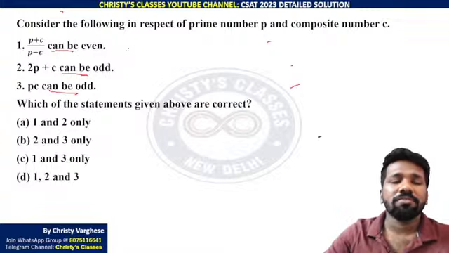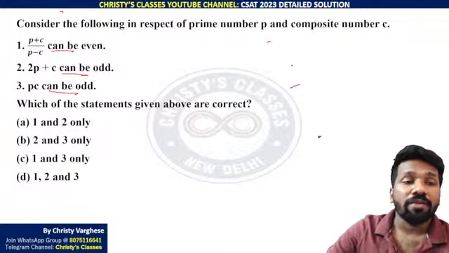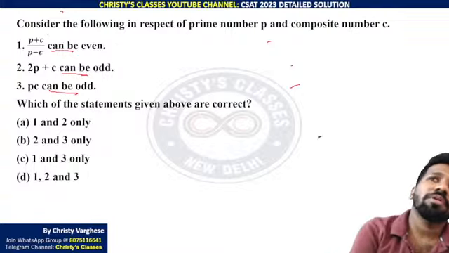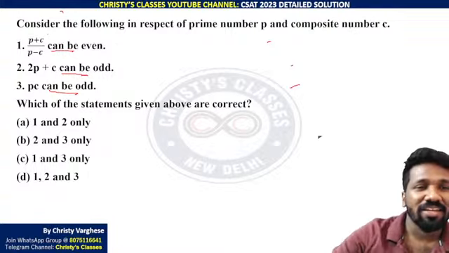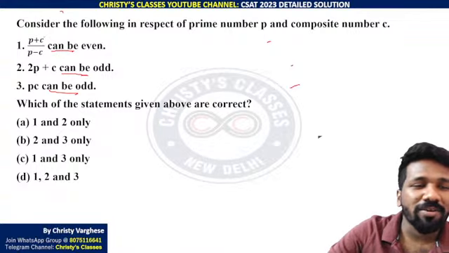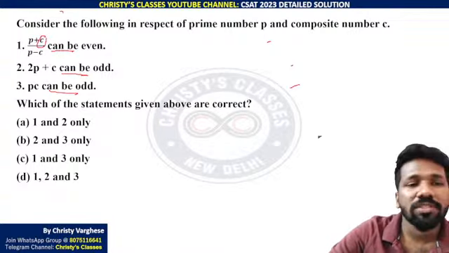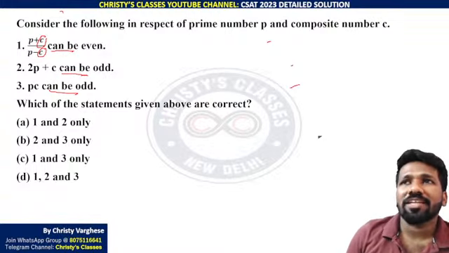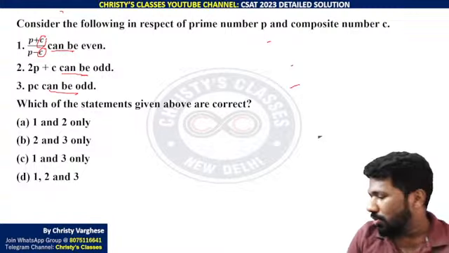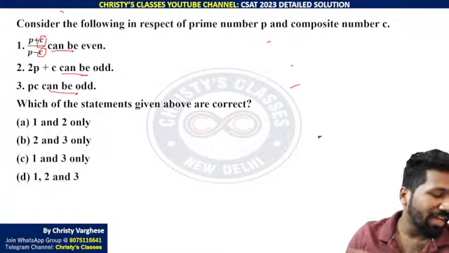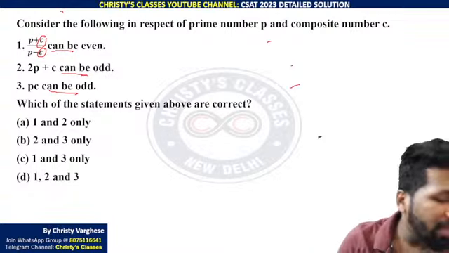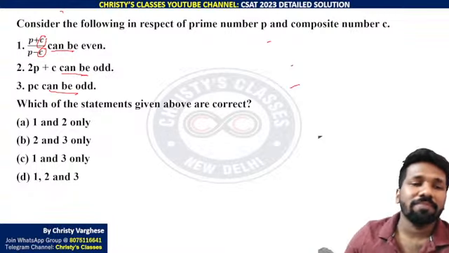Let us take an example. One thing some people miss is they think composite number means it should be an even number. Not necessarily. In odd numbers also there are composite numbers. For example, 9. 9 is an odd composite number, because 2 is not the only factor that is possible. Other factors like 3 are possible.